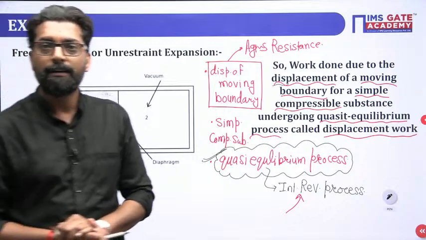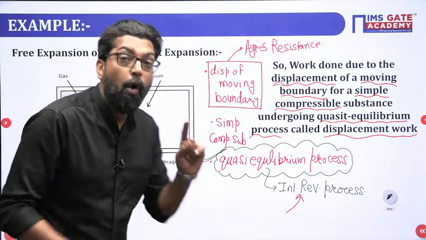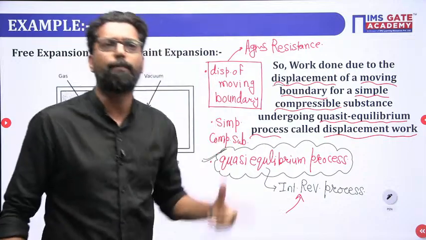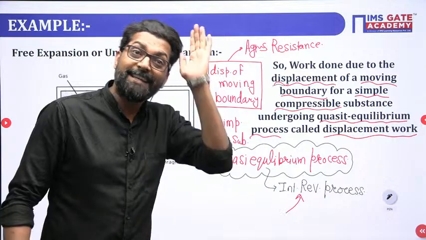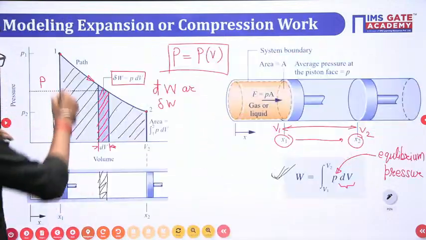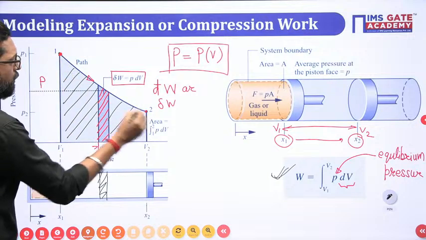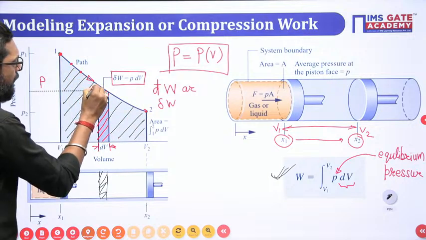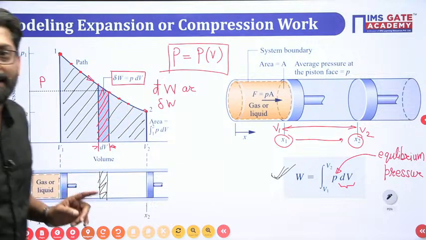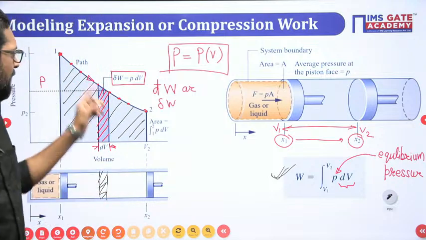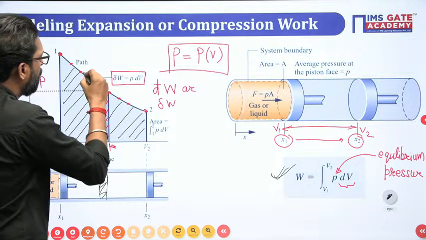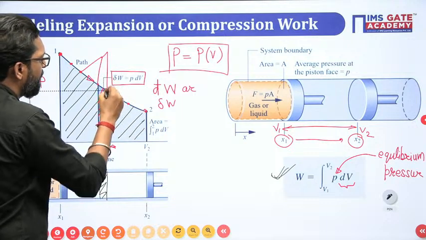Practically, the movement of a boundary must be in an almost very slow process. That means each and every point from point 1 to point 2 is an equilibrium point. These are not changes like that. All the points along the path followed from point 1 to point 2 are equilibrium points.